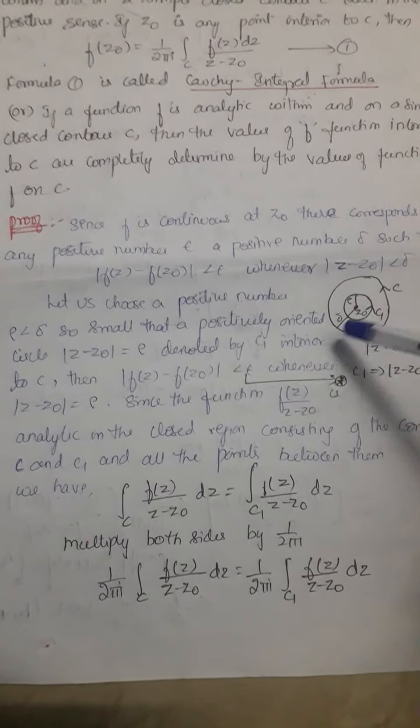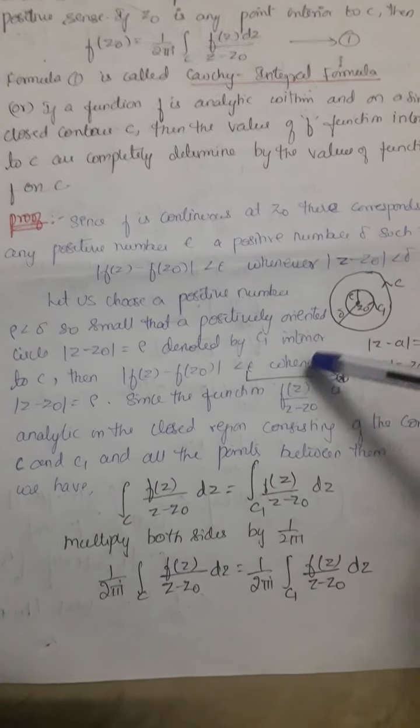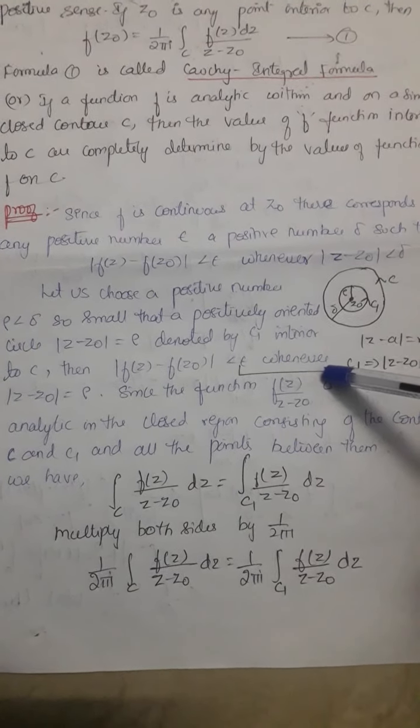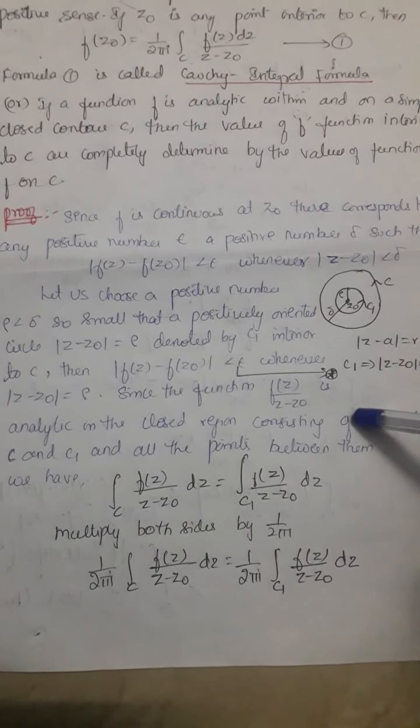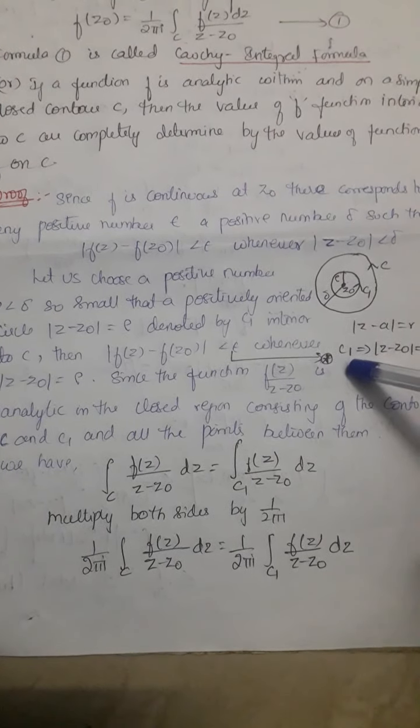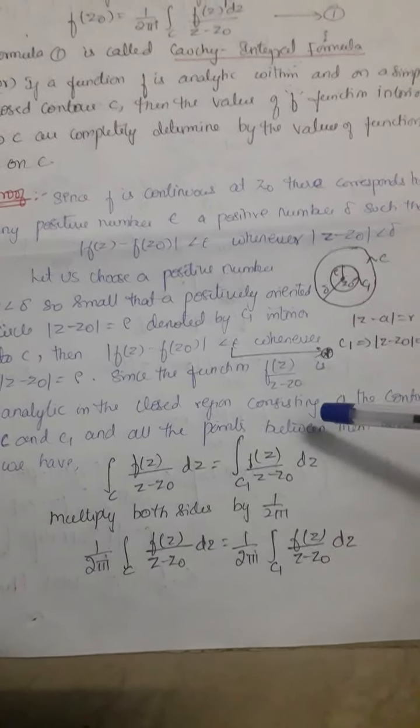Between C1 and C we are finding the continuity. We name this star, and we will use this step later on.